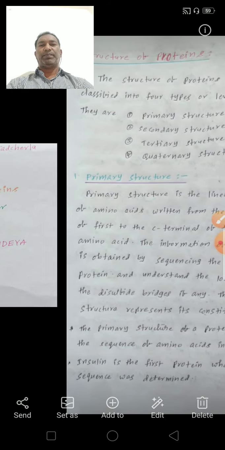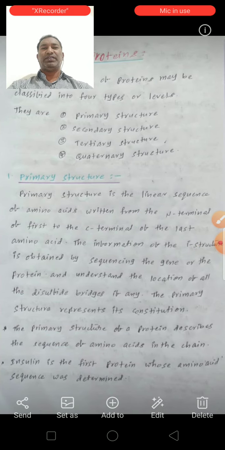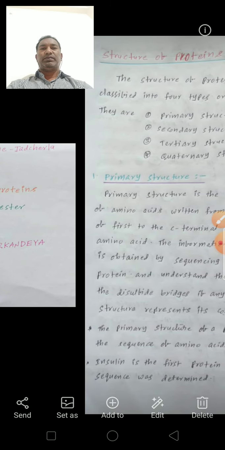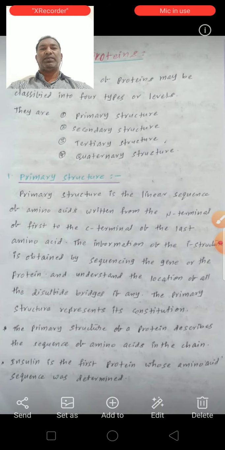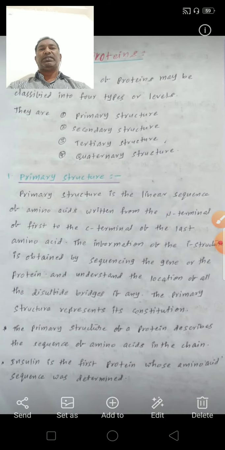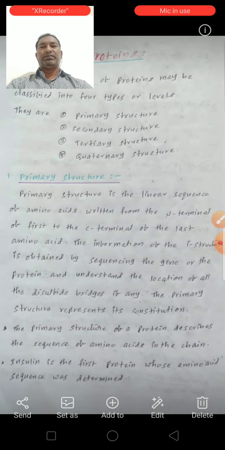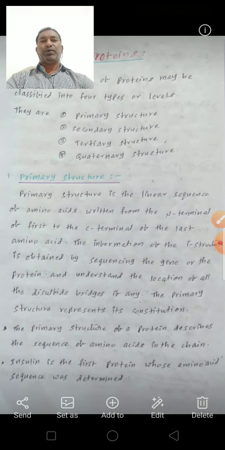So your topic is structure of proteins. The structure of proteins may be classified into 4 types or 4 levels.